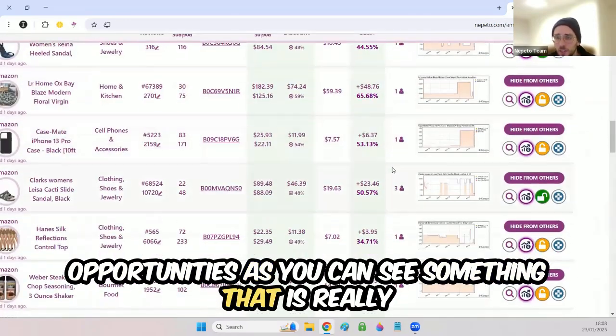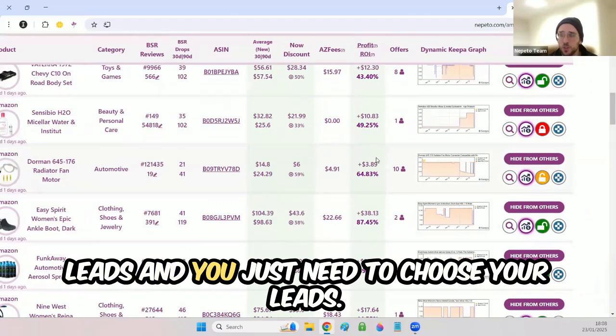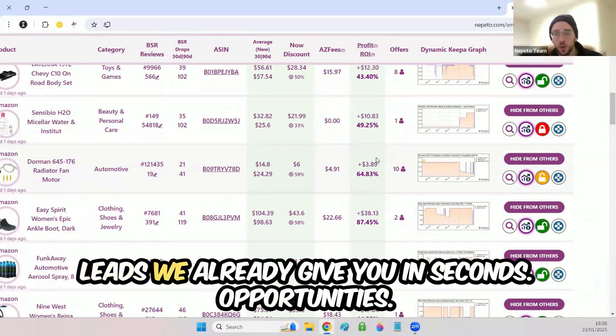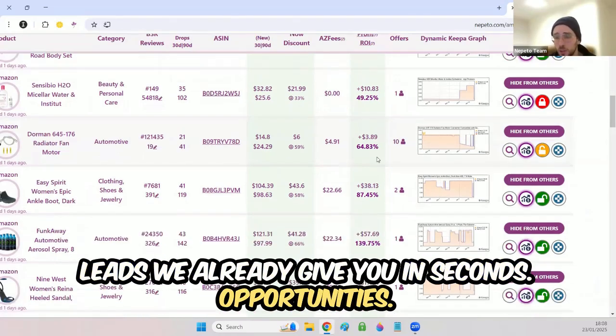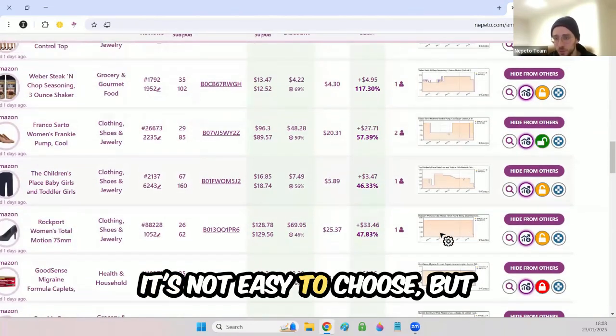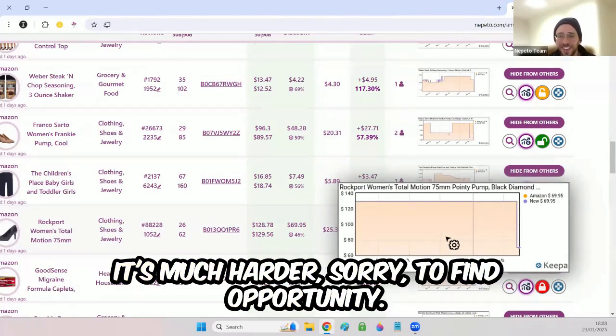As you can see, something that is really great with Nepeto is that you just look at potential leads and you just need to choose your leads. You don't need to search for the leads. We already give you opportunities in seconds. You just need to choose. It's not easy to choose, but it's much easier than finding opportunities. It's much harder, sorry, to find opportunities.